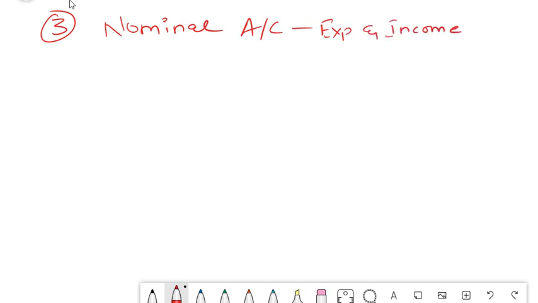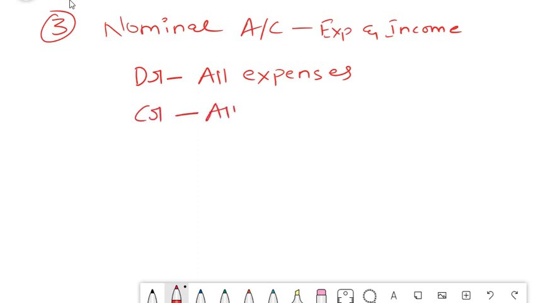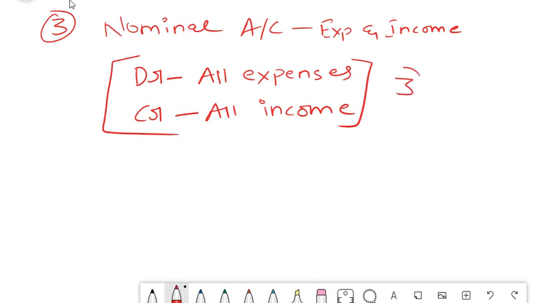Example, you can consider salary, rent. So now the third important rule is: debit all expenses, credit all income.